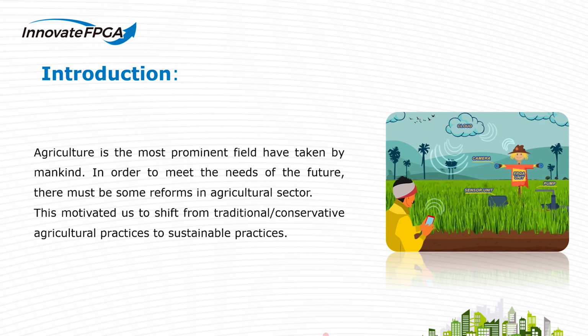Introduction. Agriculture is one of the most important fields taken by mankind worldwide. To meet the food requirement for the growing population of the world, some serious reforms are required in the agriculture sector to ensure that our food system is ready to meet the upcoming challenges. This pushes us to shift from traditional agriculture practice to sustainable practices.